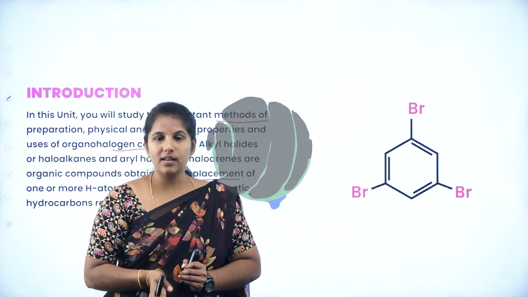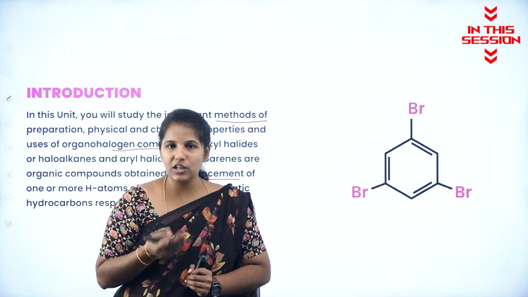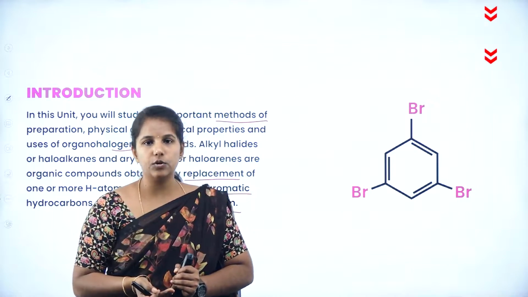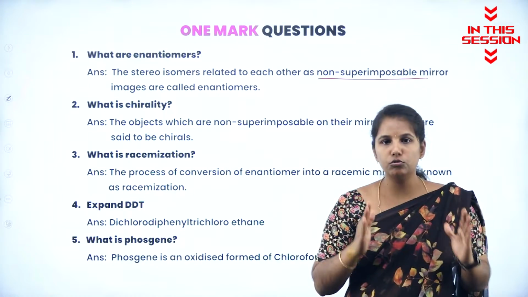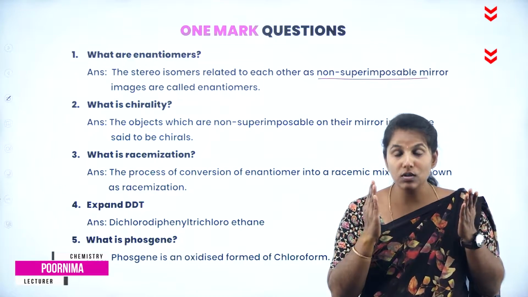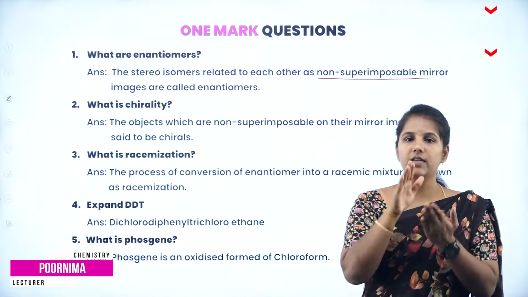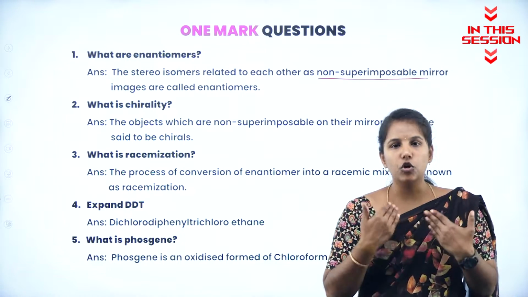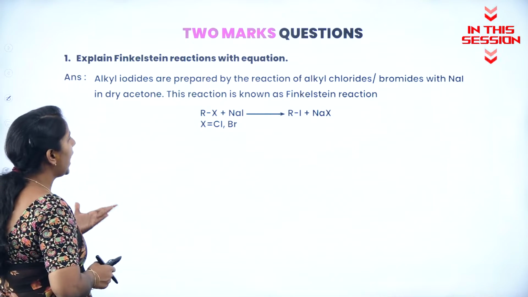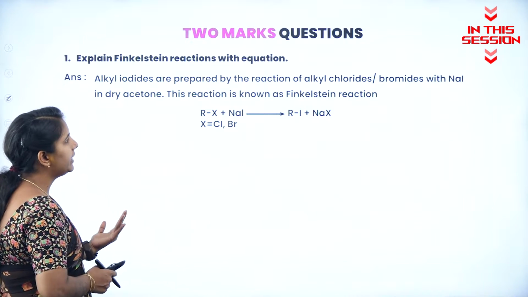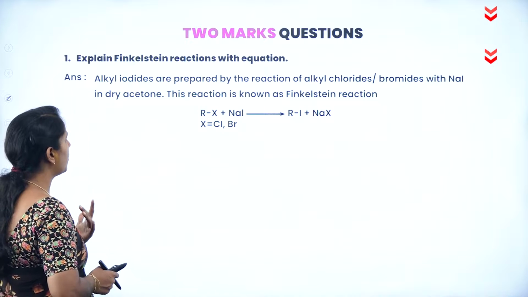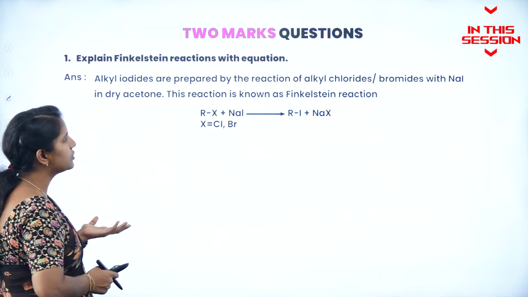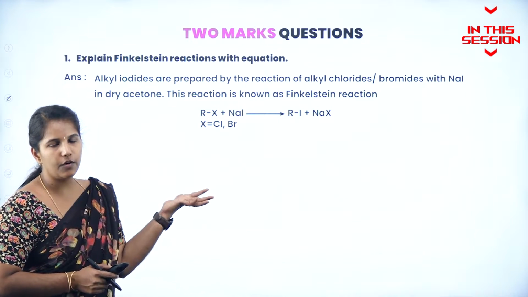In aromatic ring, if you replace a hydrogen with any of the halogen group, then it is said to be haloarenes. When two isomers, even though it looks same, when we impose them on one another, it has become non-superimposable. Alkyl iodides are prepared by heating the alkyl chloride or a bromide in presence of dry acetone, and this reaction is said to be what? Finkelstein.